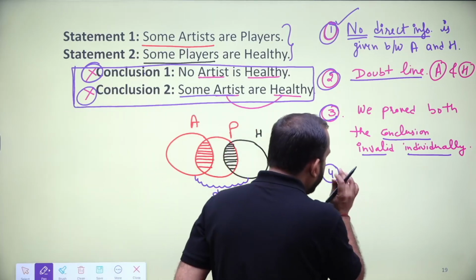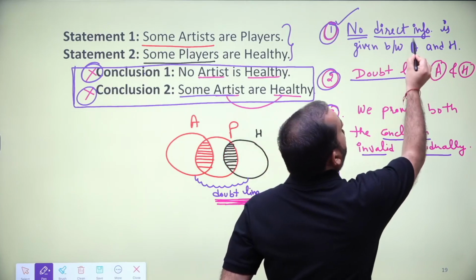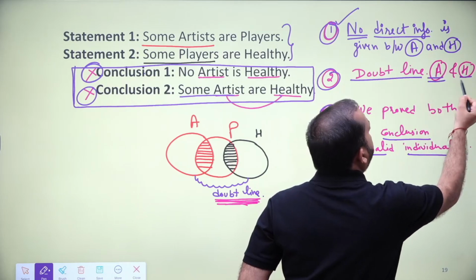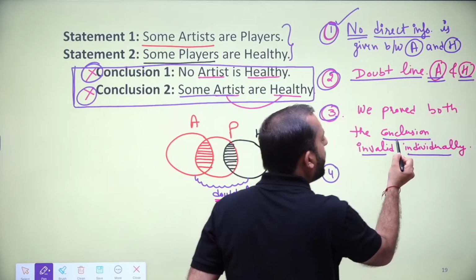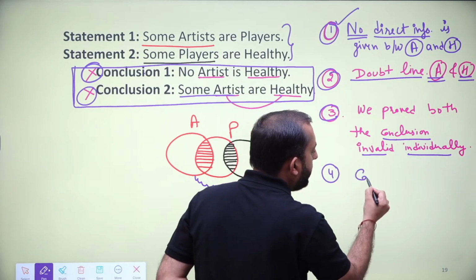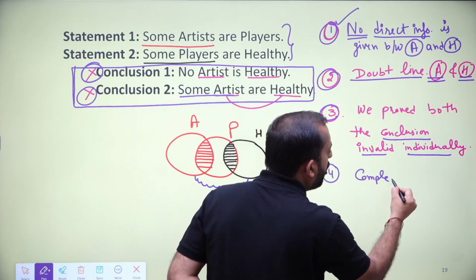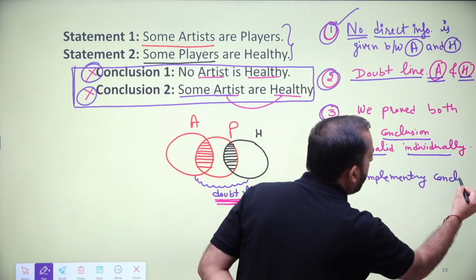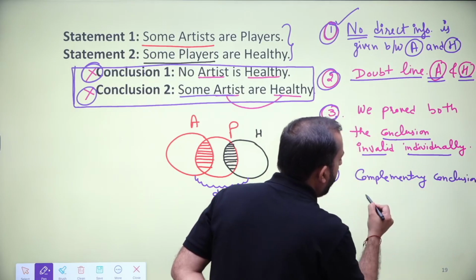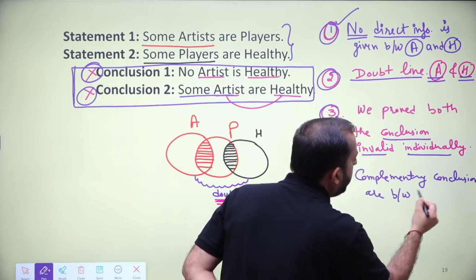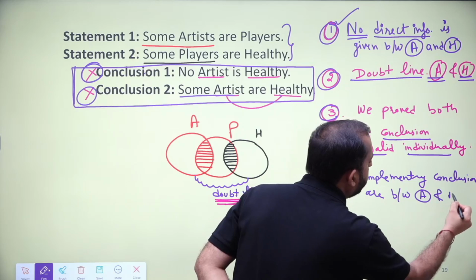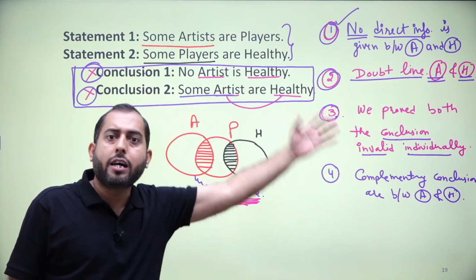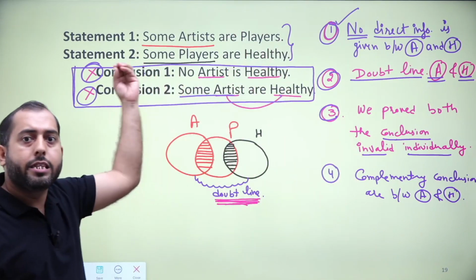So question, see, no direct information between artist and healthy, doubt line between artist and healthy, conclusions were between artist and healthy, and finally we got complementary conclusions between artist and healthy. So these four conditions are justified in this case.